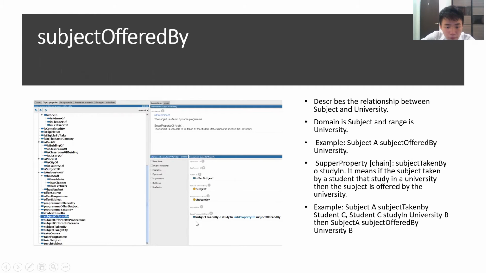The superproperty of chain is subject taken by o study in. It means if the subject is taken by a student that studies in a university, then the subject is offered by the university. For example, subject A taken by student C who studies in university B, then subject A is offered by university B.